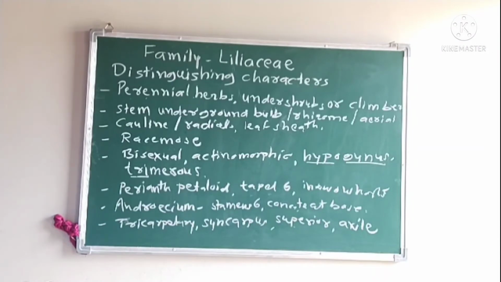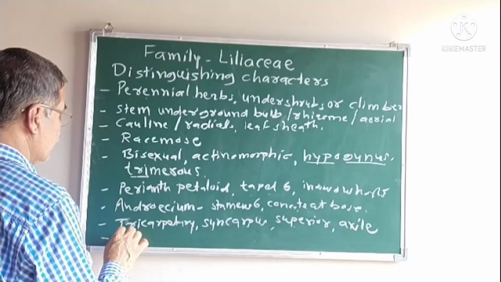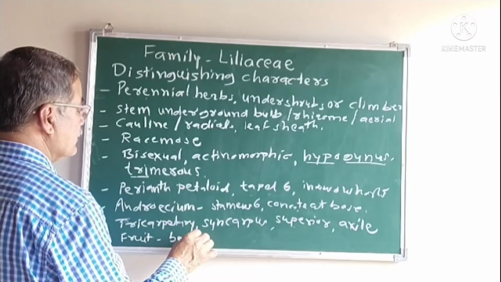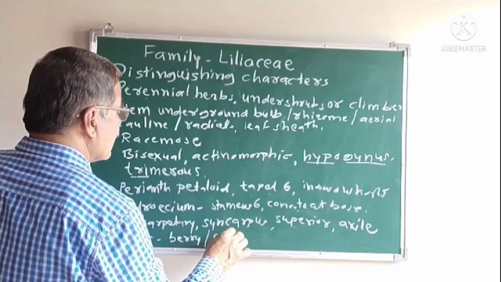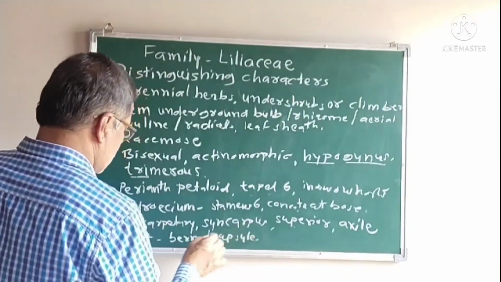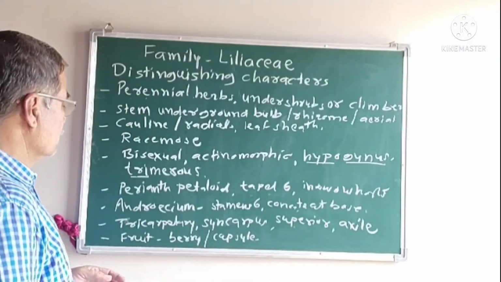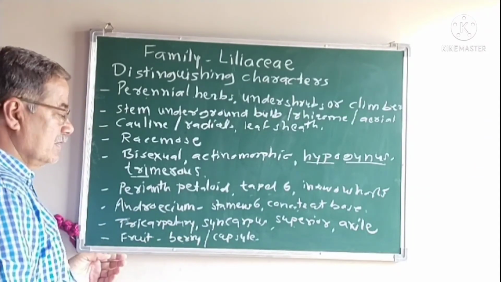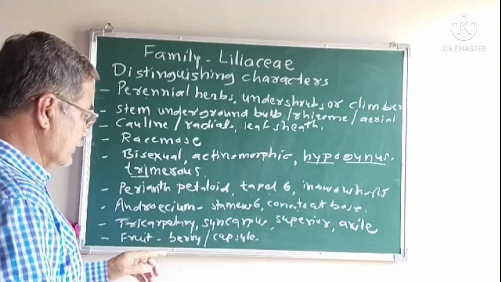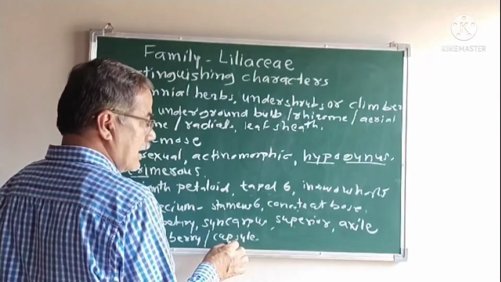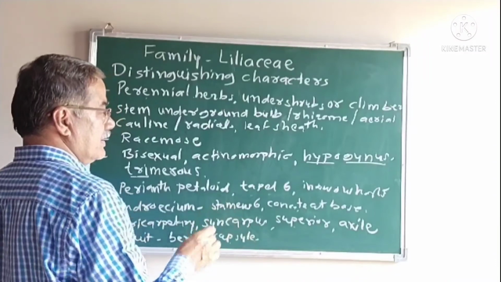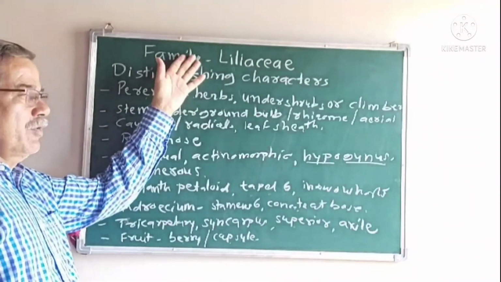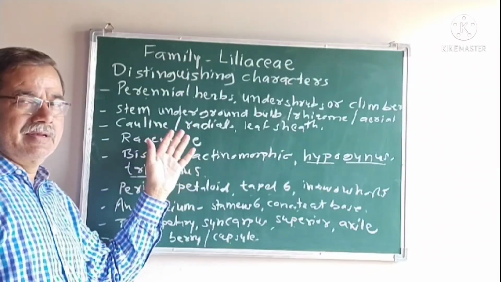Presence of the axial placenta, and fruits are berry or capsule. Both are simple fruits. Here the berry fruit is a simple fleshy fruit. There are many seeded fruits. Capsule is a simple dry dehiscent fruit. There are many seeded fruits. These are the important distinguishing characters of the family Liliaceae.